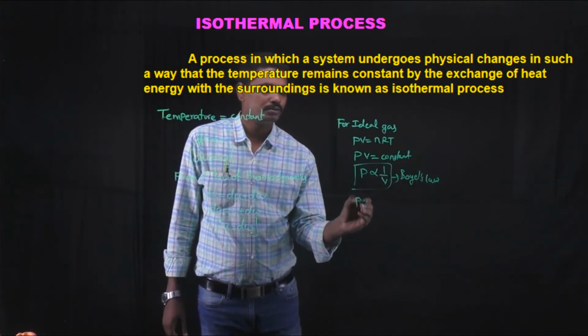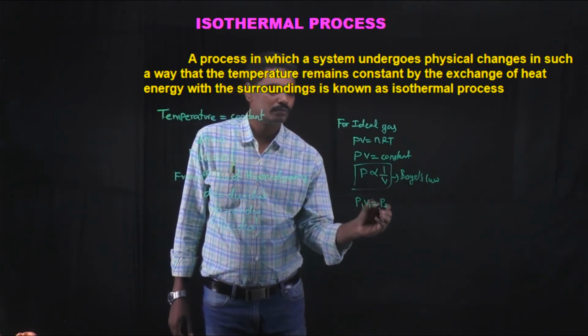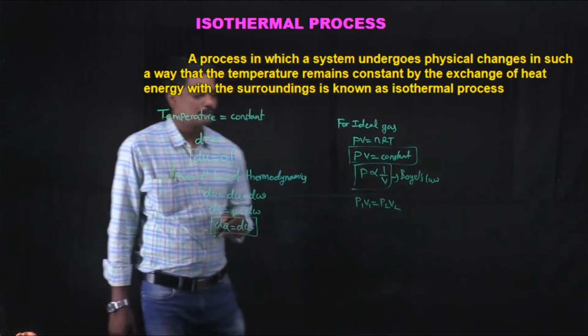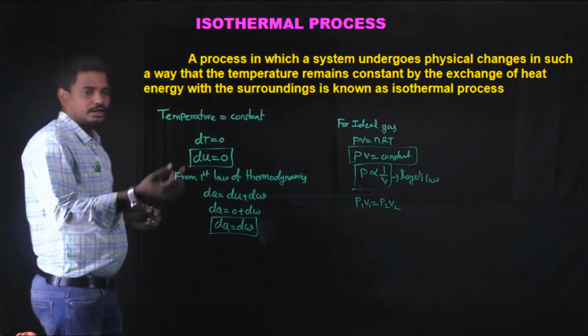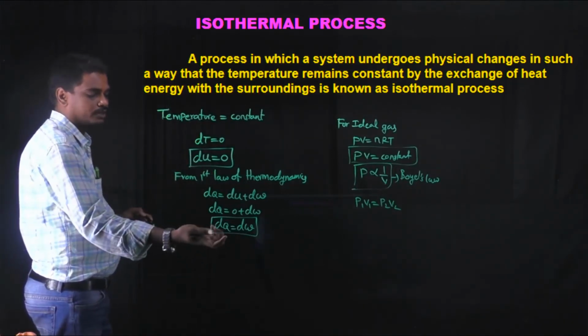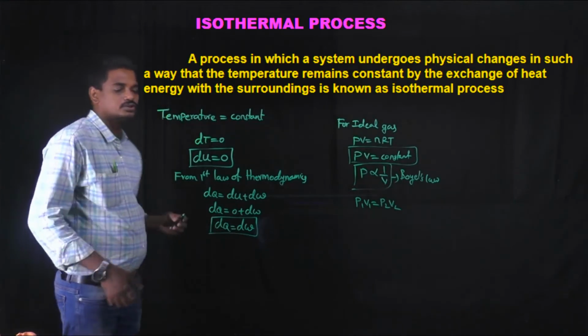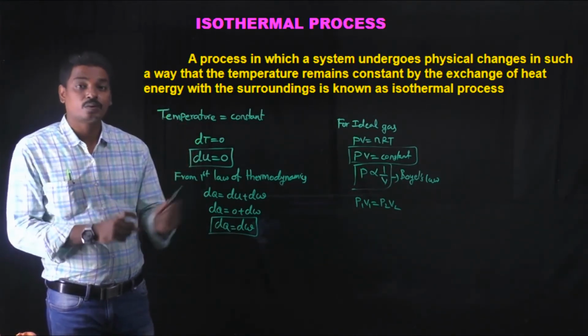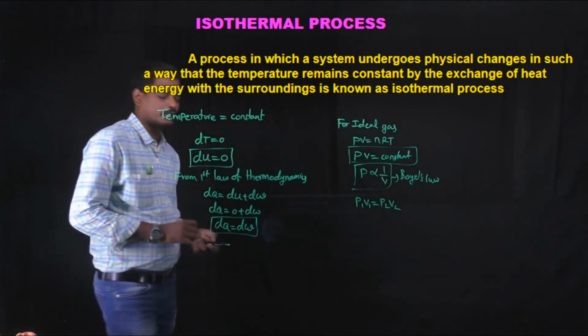P1 V1 is equal to P2 V2. Remember students, in an isothermal process, PV is equal to constant and the change in internal energy dU is equal to 0, and from the first law of thermodynamics, dQ is equal to dW. And remember, an isothermal process is a quasi-static process. It is a slow process.